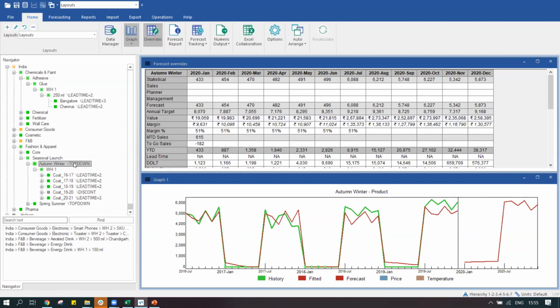However, we always recommend doing the forecast from the bottom-up level, because if the system is able to identify the pattern at the bottom level, then our chances of generating a much more accurate forecast at the bottom level is quite high compared to a top-down approach. But top-down is really necessary in cases where there are continuous phase-ins and phase-outs, and we want to make use of the trends at the category level and use that for a prediction that we can use over here.